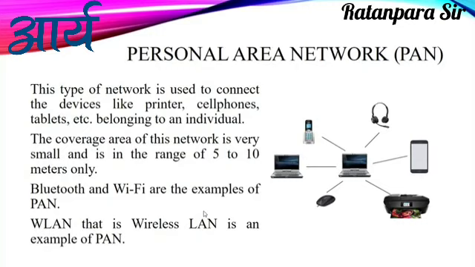Suppose I am sending some files from my phone to some other phone. In that case, that small network will be termed as a PAN, a personal area network. The network coverage of this area is very small. It ranges from 5 meters to 10 meters, and generally in this we use either Bluetooth or Wi-Fi. When you are using a wireless technology in this PAN, it is also termed as WLAN, which stands for Wireless Local Area Network. So this WLAN is also a part of our PAN network.